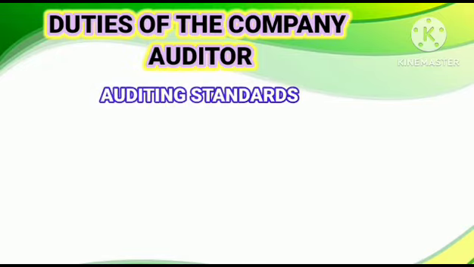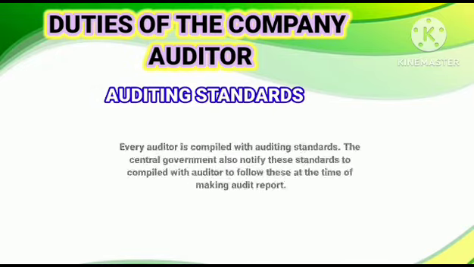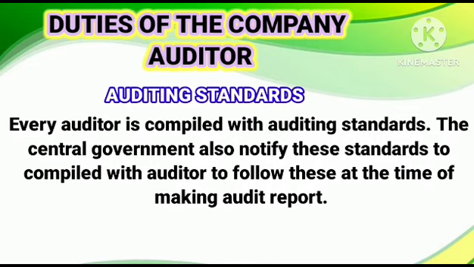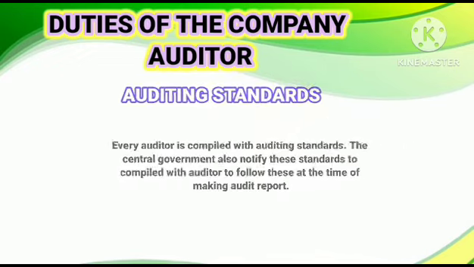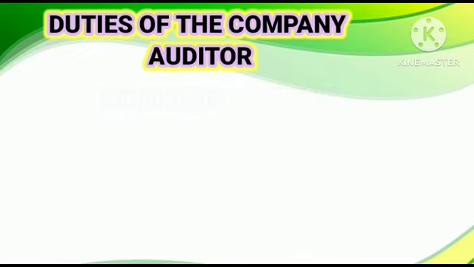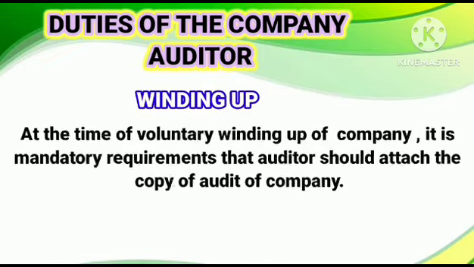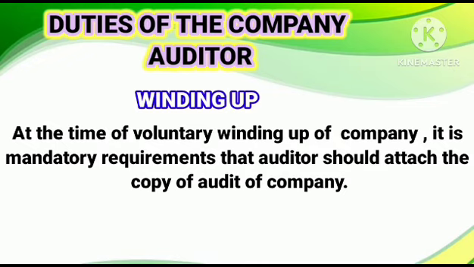And the fifth one is auditing standards. It means every auditor must comply with auditing standards. The central government also notifies the standards which the auditor must follow at the time of making reports. And the sixth one is winding up. At the time of voluntary winding up of a company, it is a mandatory requirement that the auditor should attach a copy of the audit report of the company.